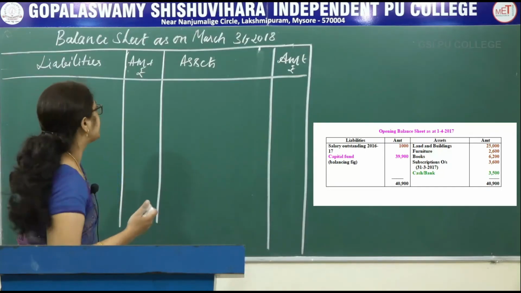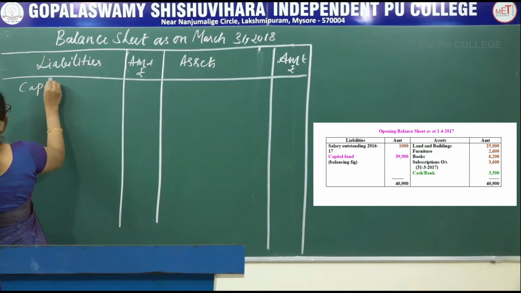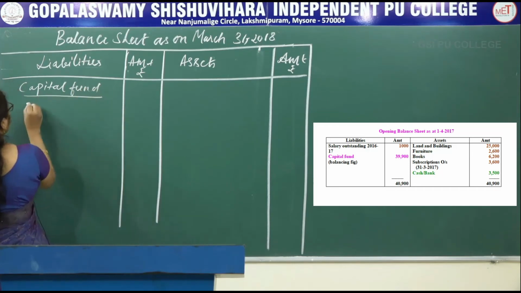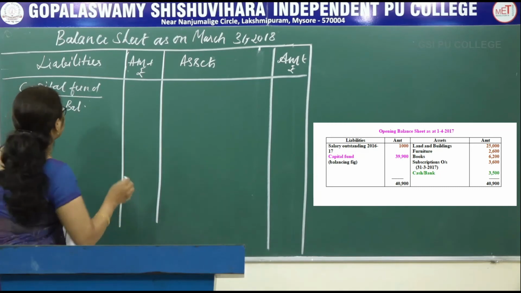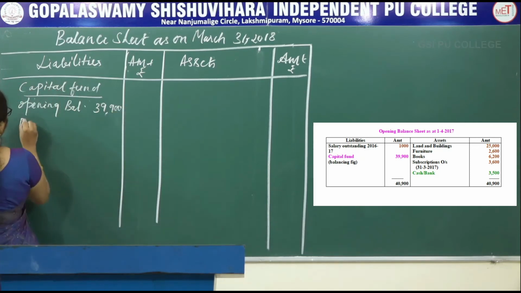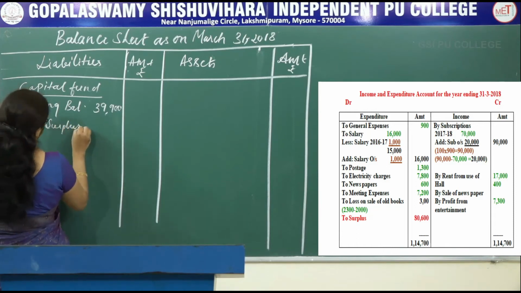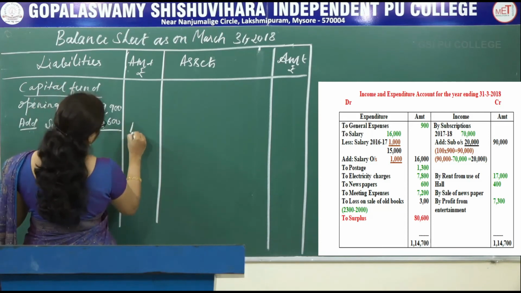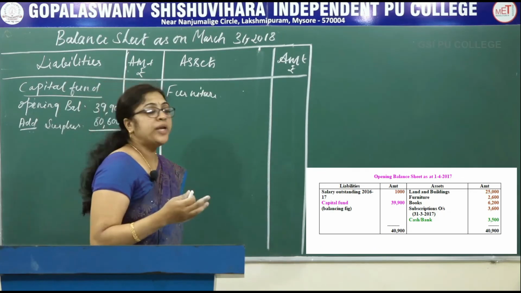See the opening balance sheet, we already calculated the capital fund, that is opening capital fund. So bring the opening balance, it is in the opening balance sheet, that is 39,900. Next, add current year surplus, that is 80,600. When you total, you will get 1,20,500.